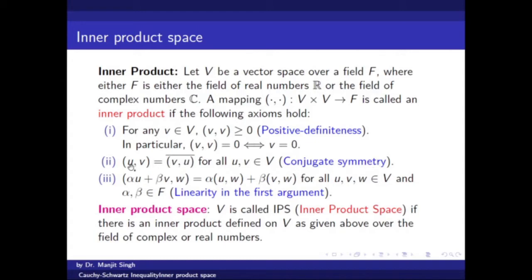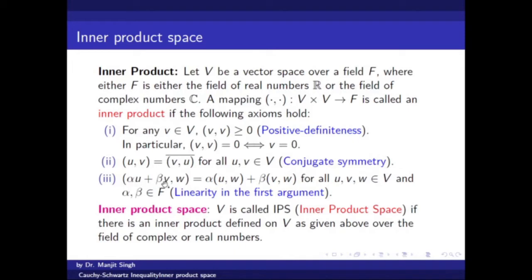When you define UV using VU, the inner product of VU, then you have to take the conjugate of this, then you will get this UV. Inner product of U with V is the conjugate of the inner product of V with U. This property is known as conjugate symmetry, and this property is quite useful.